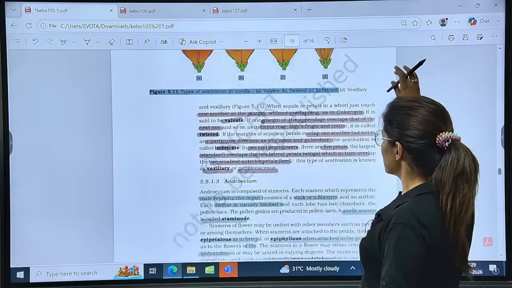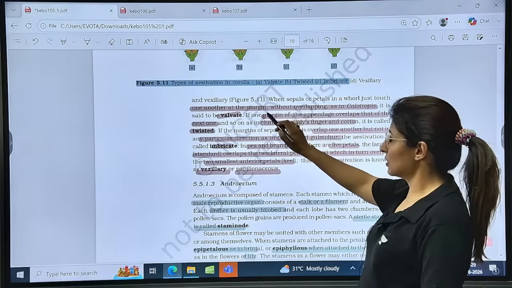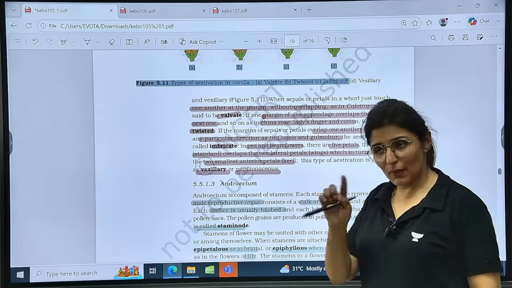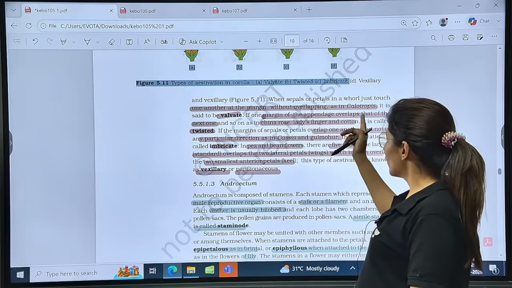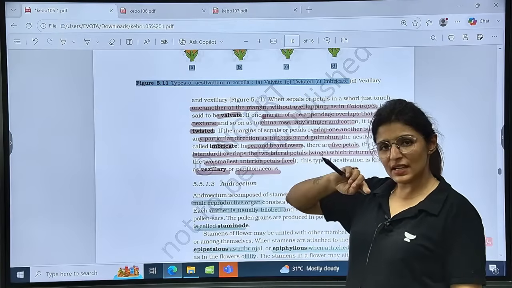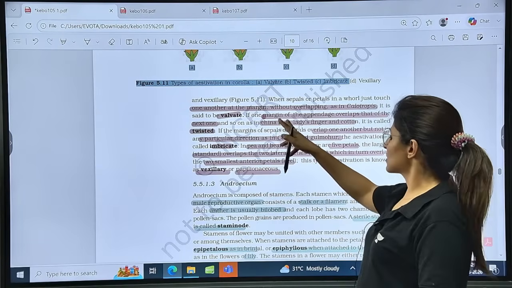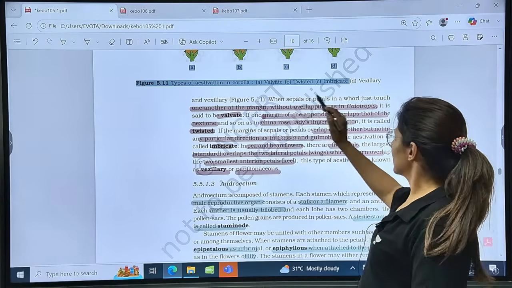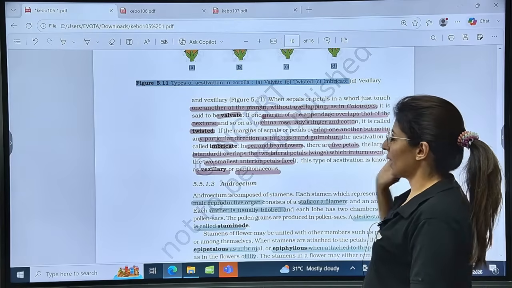When sepals and petals in the whorl just touch one another at the margin, with no overlapping at all, this is valvate. Margin to margin, no overlapping, valvate. If one margin overlaps the next one, so one is inside and the other is outside, in that way, that is called twisted. See the examples: valvate in calotropis, twisted in china rose, ladyfinger and cotton.